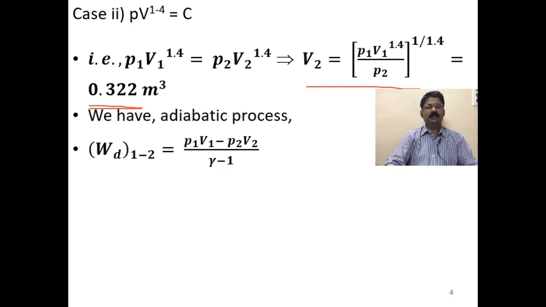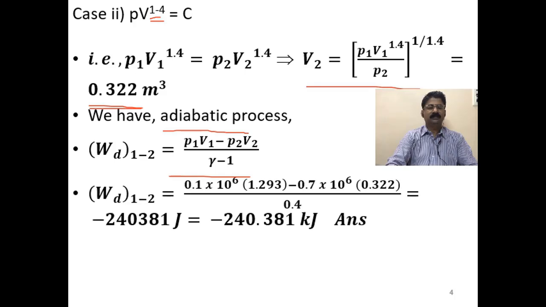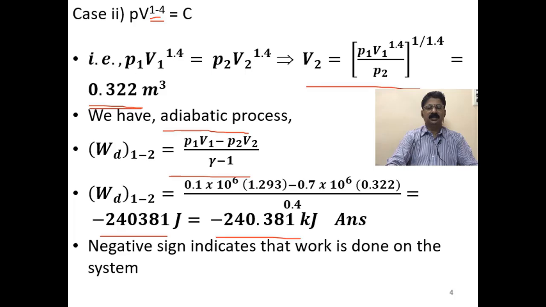Now, for adiabatic process, here n is 1.4. Okay. So, it is a special case of polytropic process. You can call it the adiabatic process. So, for this n has to be replaced by gamma. So, you get the work expression as P1 V1 minus P2 V2 by gamma minus 1. Substitute. So, you will get the answer as minus 240381 joules or minus 240.381 kilojoules. Once again, the negative sign indicates that work is done on the system.